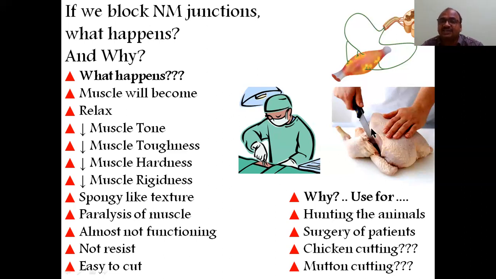Whereas in chicken, shall we use this? Because here he is cutting the muscle. So do you need any muscle relaxant here? Nothing, because it is already dead. So whenever you want to cut a chicken or cut mutton, muscle relaxants are not at all required, because you have already killed the animal. But here you are doing it without killing.